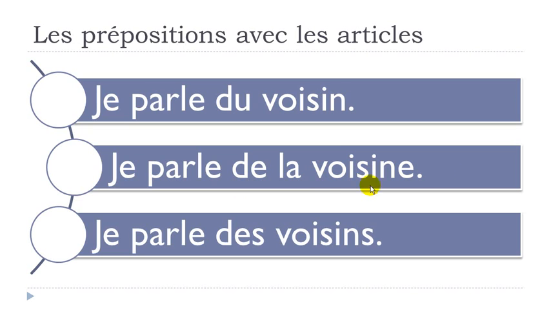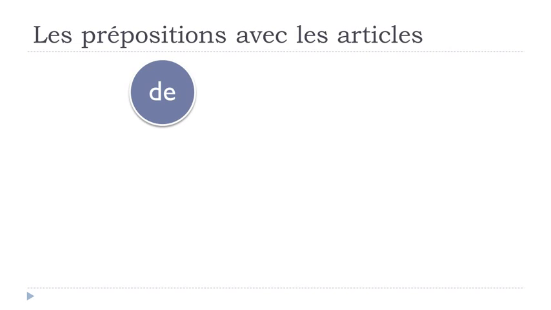And then for the plural, as we had for à, for the masculine singular and the plural, changes will happen. So, je parle des voisins. Here we've got the plural form of voisins, so neighbors. Je parle des voisins. So remember, masculine, du, feminine, de la, and then the plural form, whether it's masculine or feminine, it will be the same. So, des.